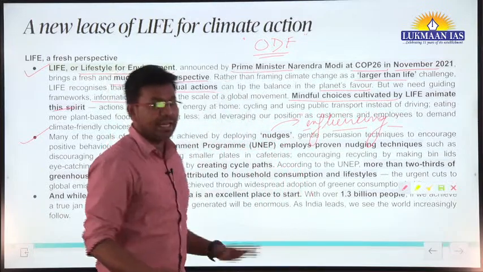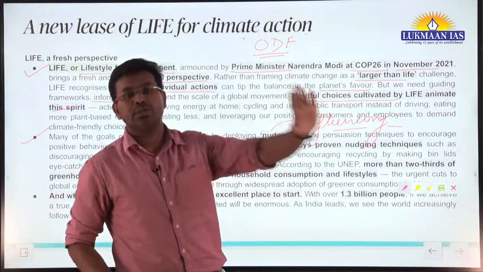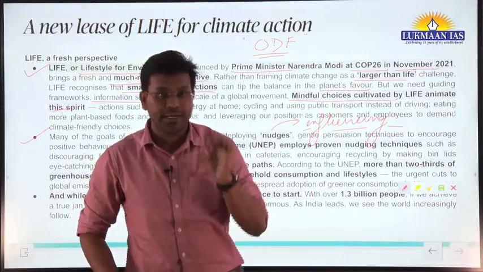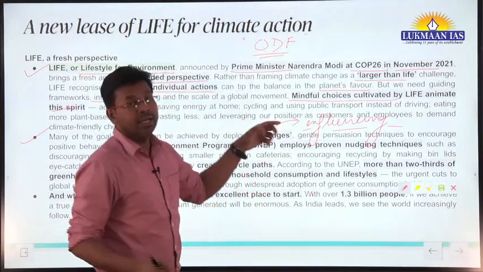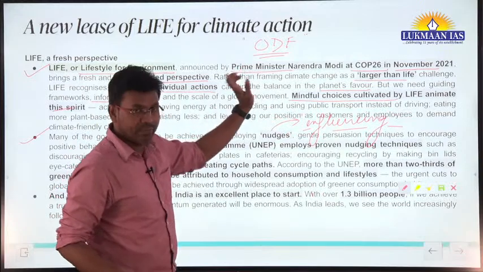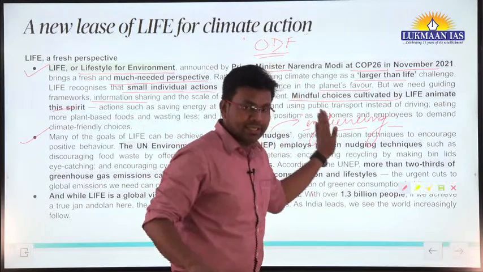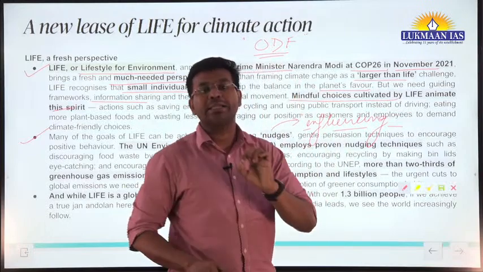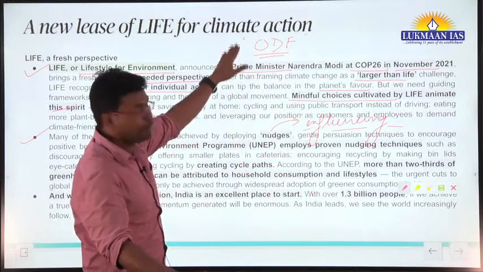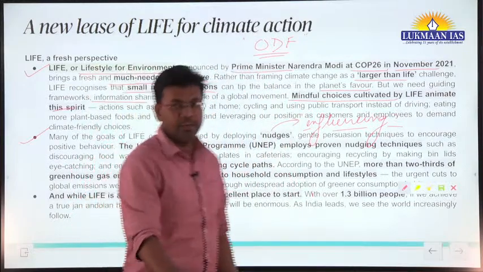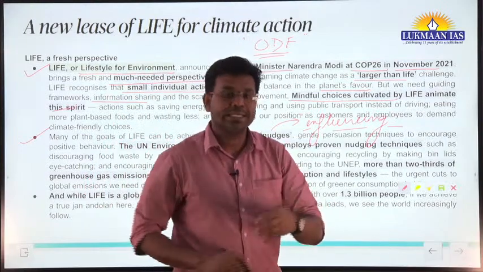The government of India has launched an initiative under which toilets have been built in the houses of people free of cost. The government has paid for building toilets in the houses of people so that we can have an India which is open defecation free. This is called nudging. We have the Swachh Bharat Mission, and as part of it we have programs like this open defecation free program. This is known as nudging. Nudging means influencing the behavior of people.